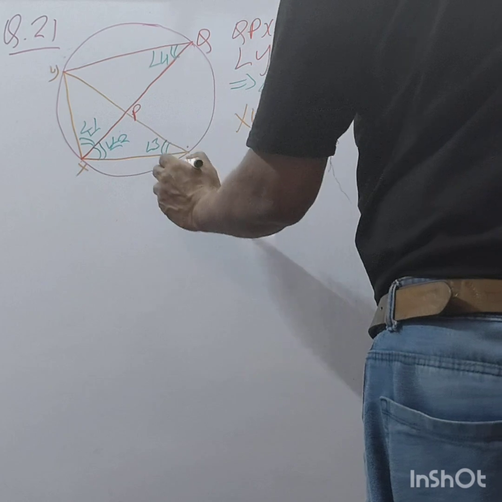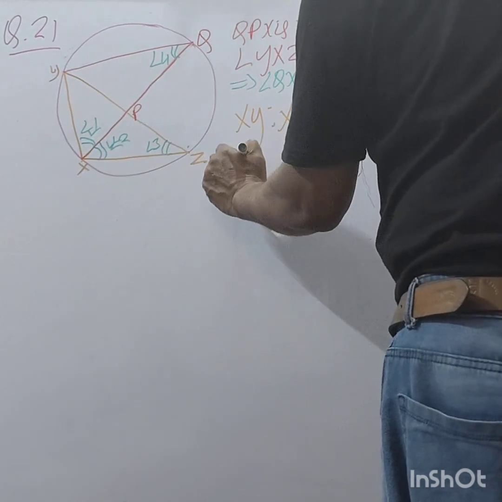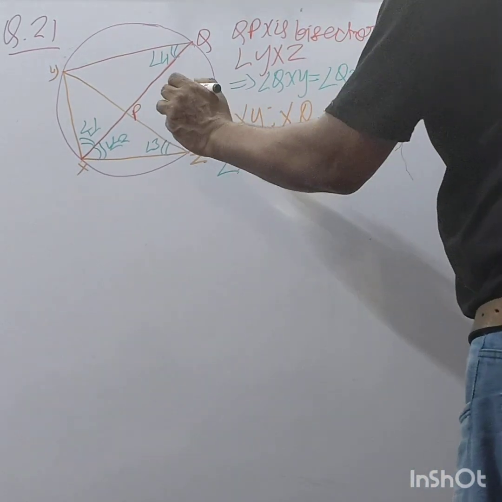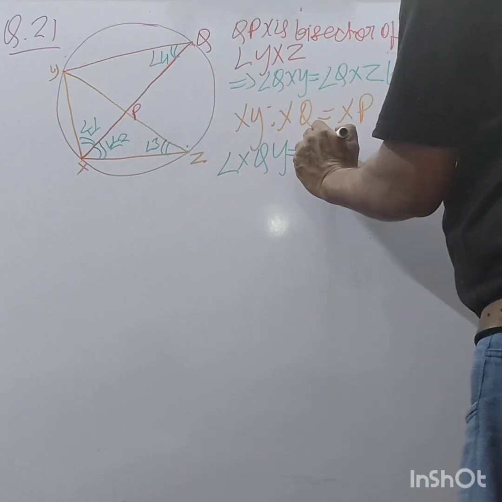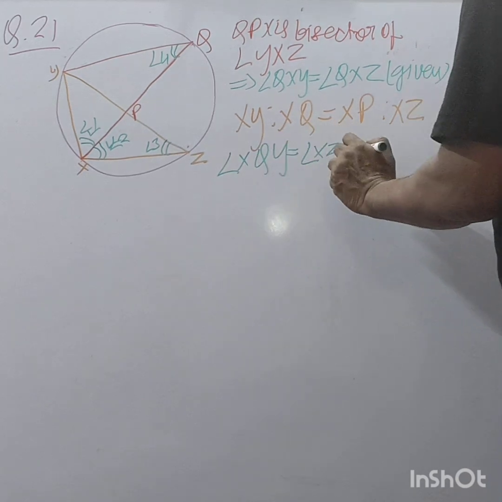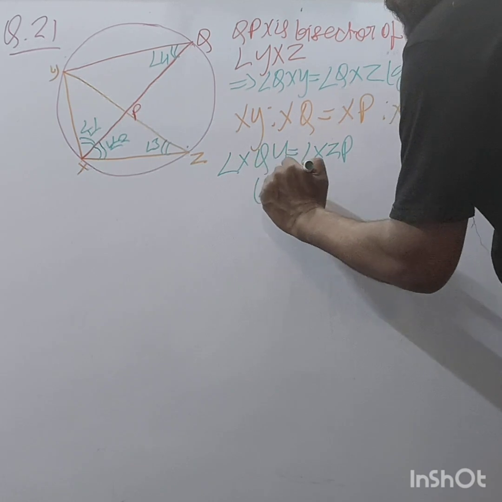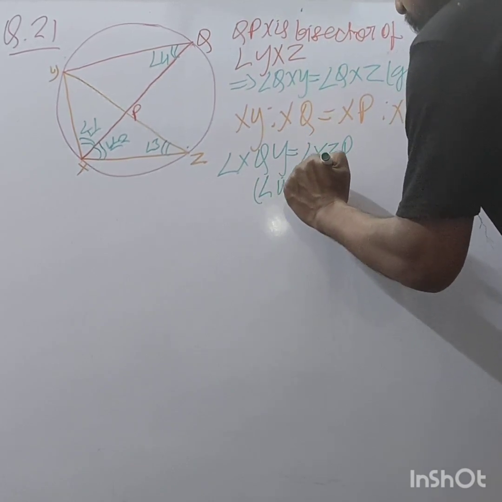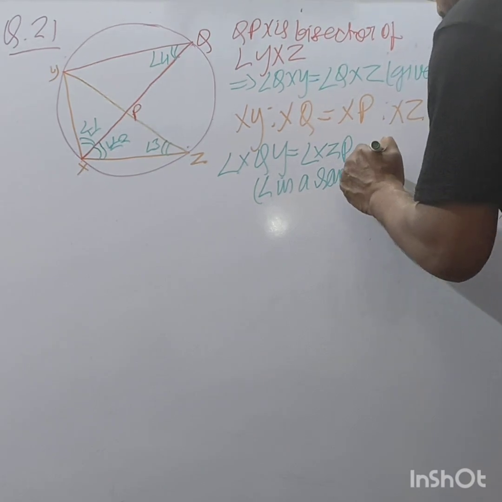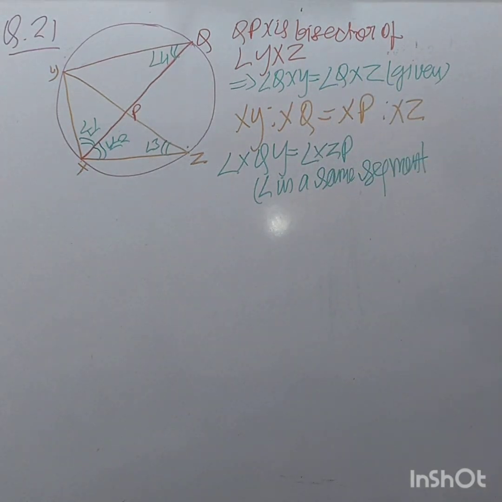It means you can write angle XQY is equal to angle XZP, equal angles in the same segment. Do you understand this much?